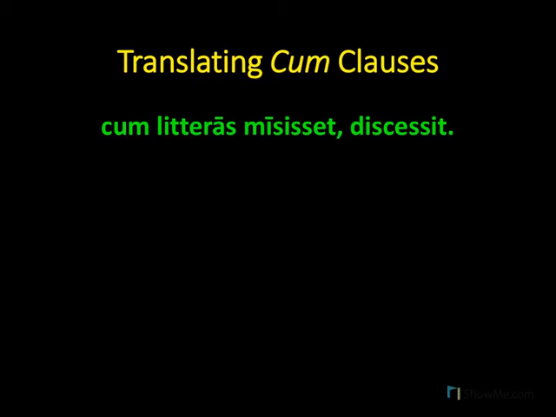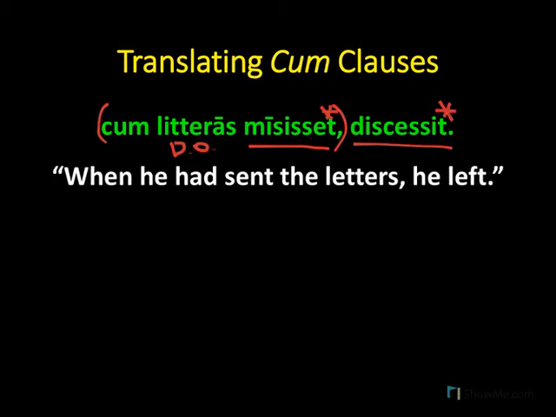Here's our first example. Cum literas misisset, discessit. Now we can tell that discessit is the main verb. There is no stated nominative subject, so discessit will also provide our subject. Our subordinate clause starts with cum and goes to misisset. The main verb is misisset, a pluperfect subjunctive, and literas is the accusative direct object. Now, we might translate this first as, when he had sent the letters, he left. This would be a circumstantial use of the cum clause.